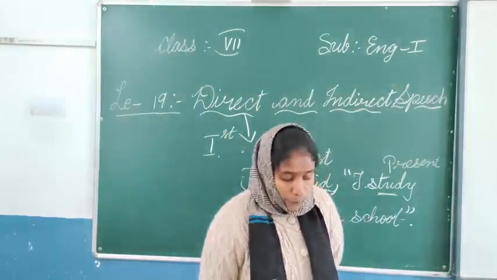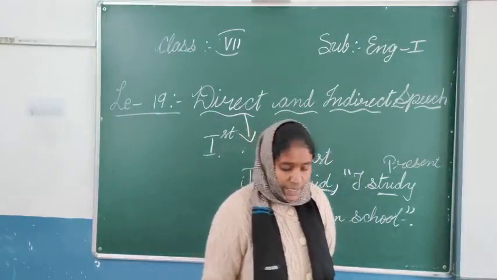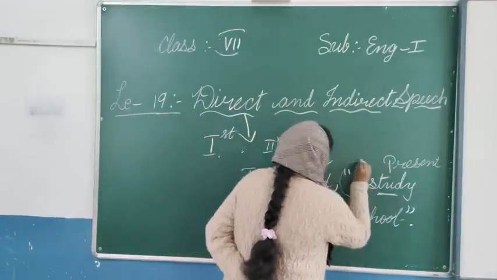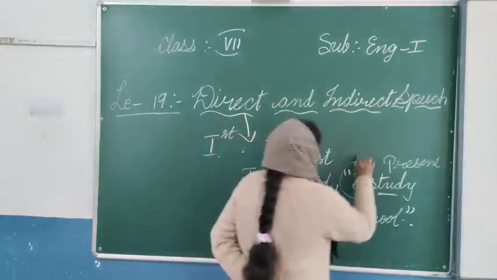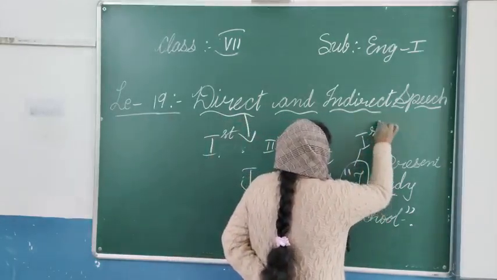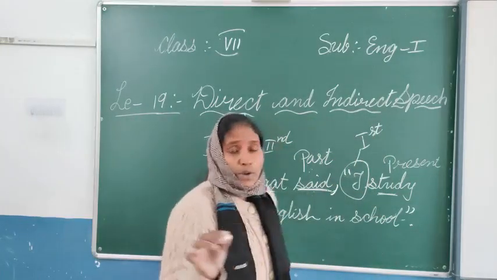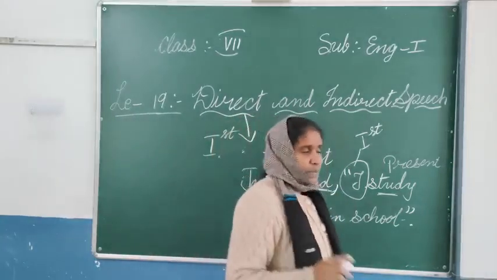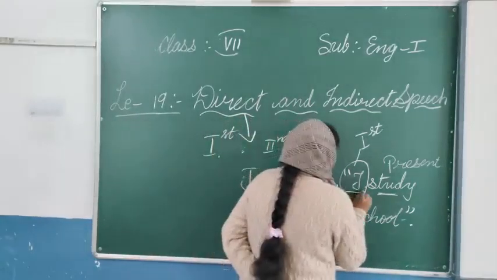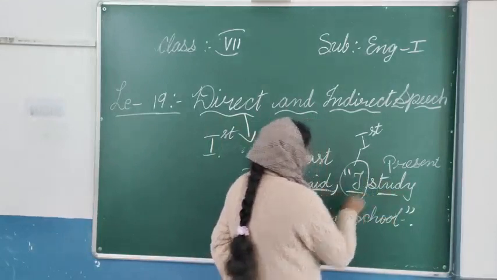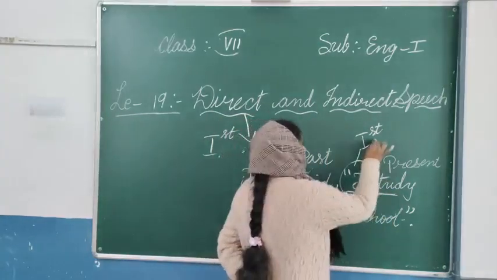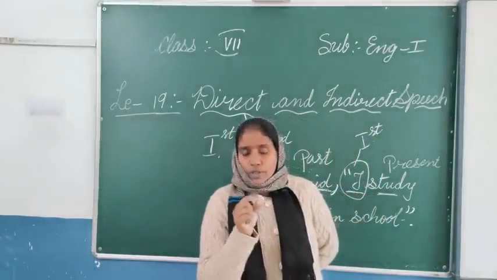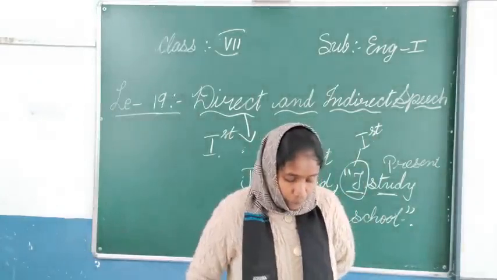The next one: the pronoun of the quoted speech is in the first person. Remember, this pronoun will always be in the first person, meaning "I". So with "I" only we will be starting. Clear? So in direct speech, in the inverted commas, the pronoun we are using will be in the first person, the word "I".